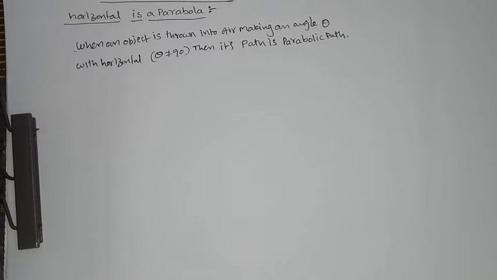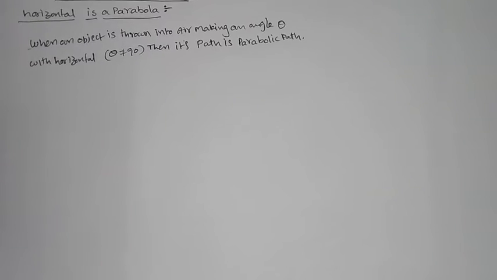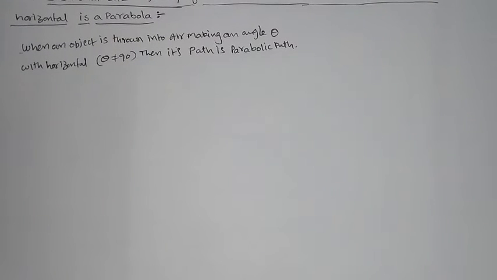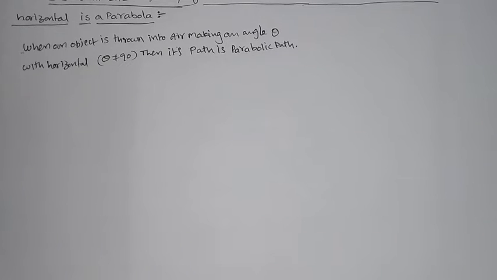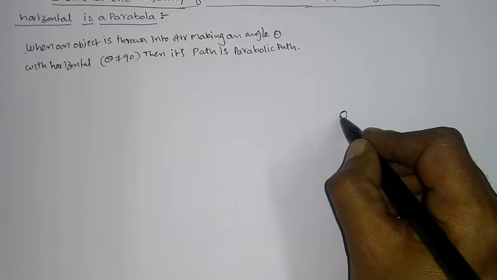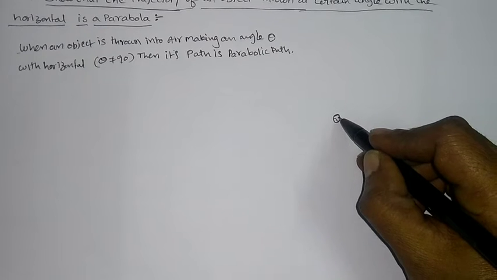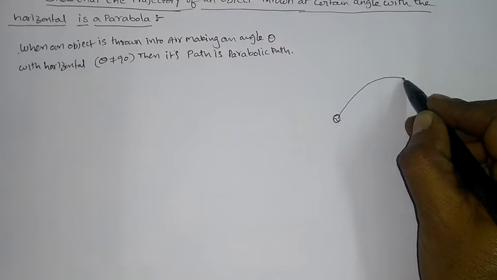So how can you get the projectile derivations? Generally, the projectile formulas will be y is equal to ax minus bx square. This is one form of the parabola, and another is y is equal to kx square. Among those two, I have to show which equation is suitable here. For this explanation, I am considering a ball, whose mass is small m. It is thrown into the air like this. It follows the parabolic path.